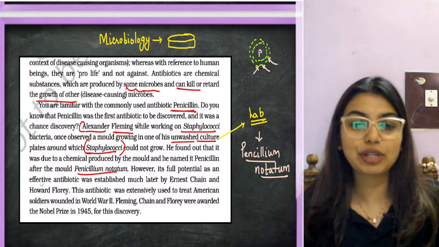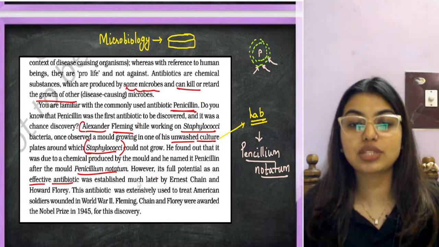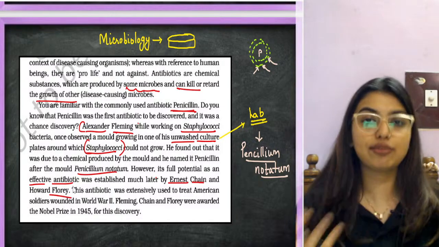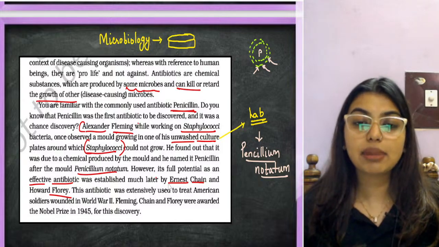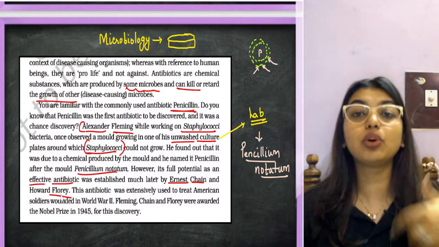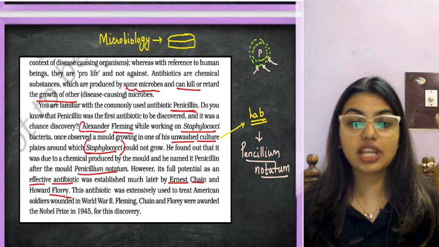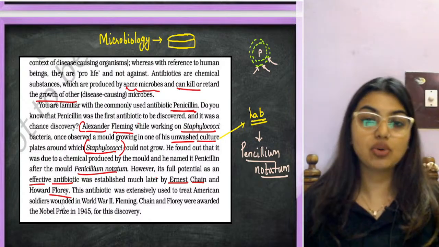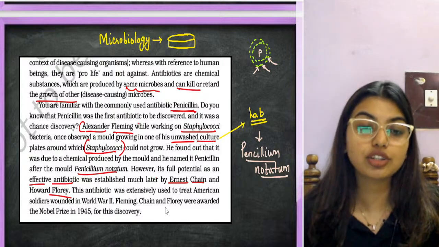However, its full potential as an effective antibiotic was established much later by Ernest Chain and Florey. So Chain and Florey, we always say. This antibiotic was extensively used to treat American soldiers wounded in World War II. Fleming, Chain and Florey were awarded the Nobel Prize in 1945. So because of his carelessness, he got a Nobel Prize.